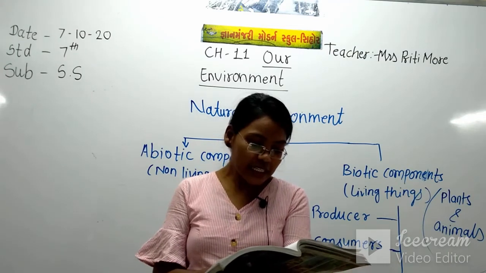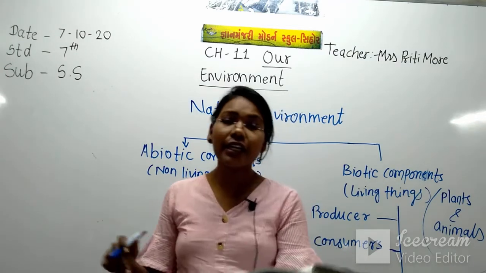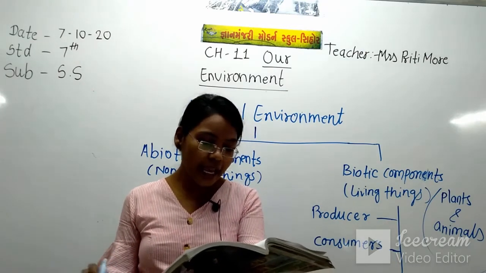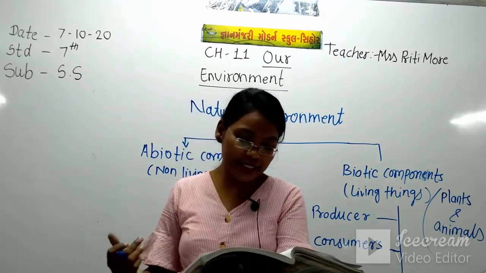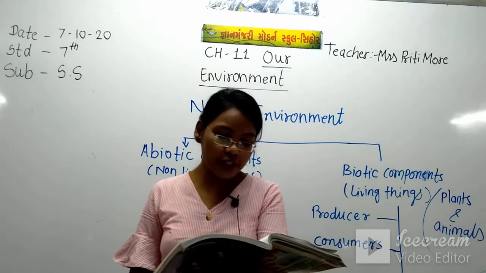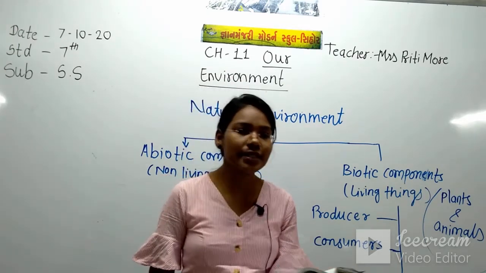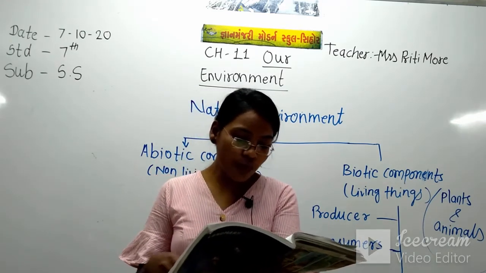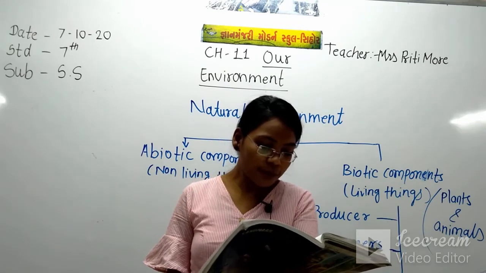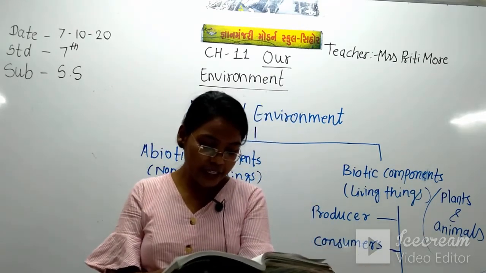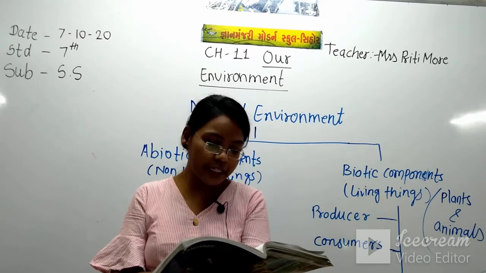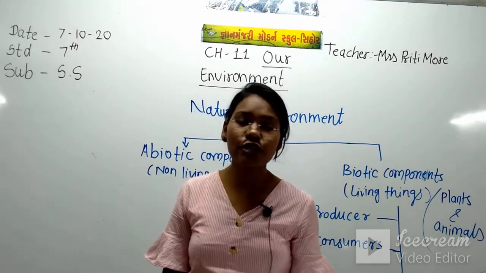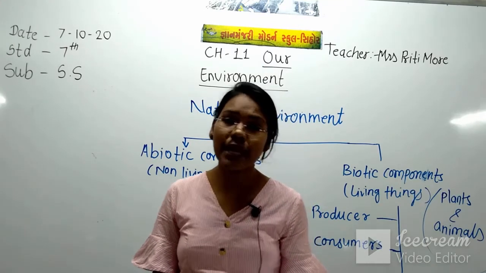So these forms of life are found in the narrow zone of 13 km, up to the height of 6 km in the atmosphere and up to the depth of 7 km in the ocean. That means in the ocean also we can find animals and plants.